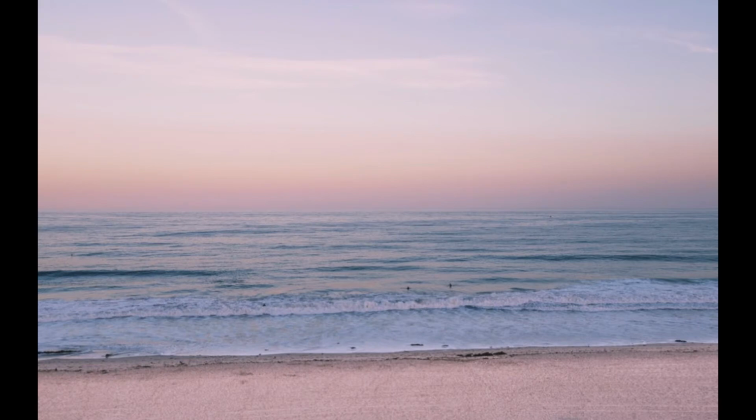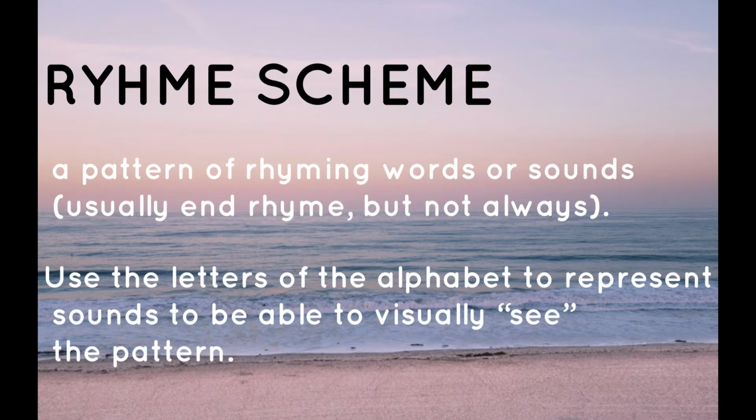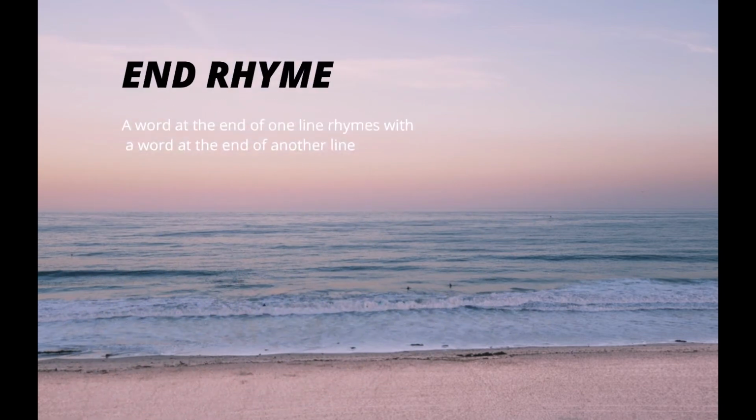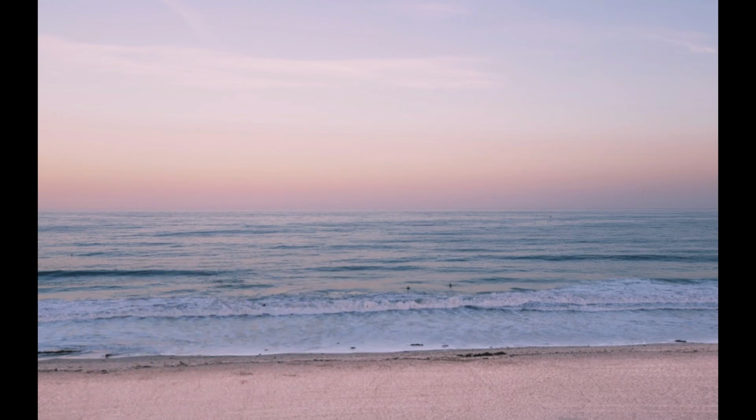Rhyme scheme, a pattern of rhyming words or sounds, usually end rhyme but not always. Use the letter of the alphabet to represent sounds to be able to visually see the pattern. End rhyme, a word at the end of one line rhymes with a word at the end of another line.